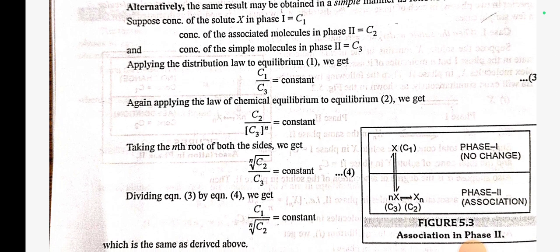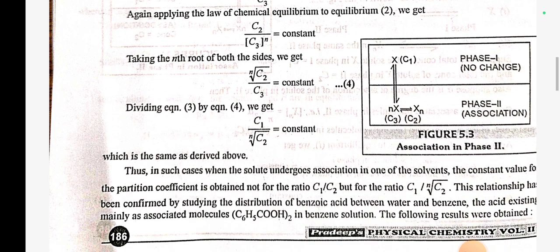Again applying the law of chemical equilibrium to equilibrium 2, we get (C2/C3)^n is equal to constant. Taking the nth root on both sides, we get C2^(1/n)/C3 is equal to constant, equation 4. Dividing equation 3 by equation 4, we get C1/C2^(1/n) is equal to constant, which is the same as derived above.